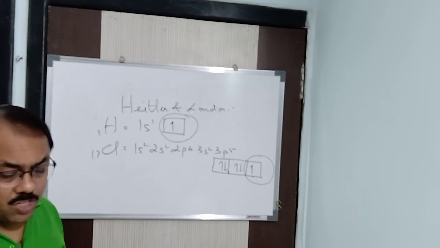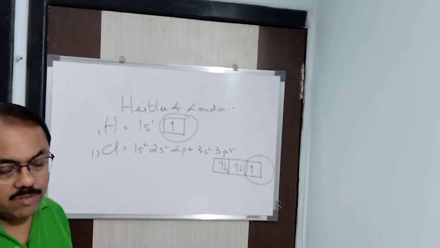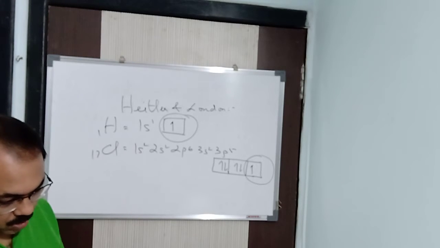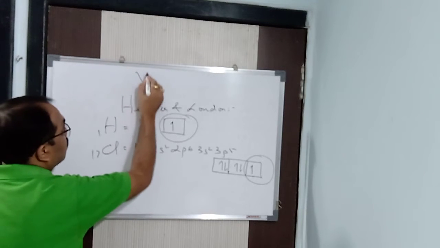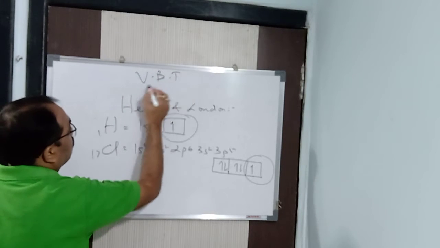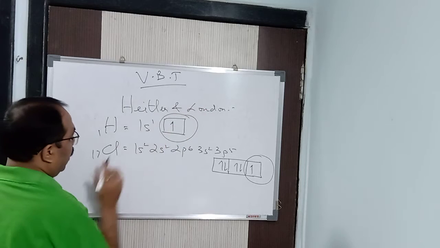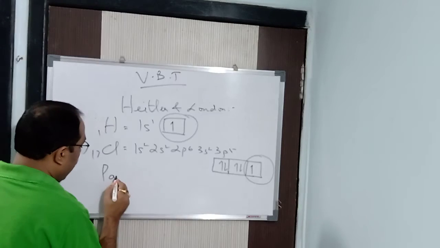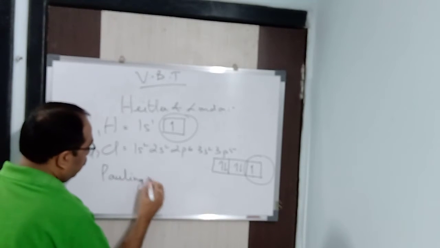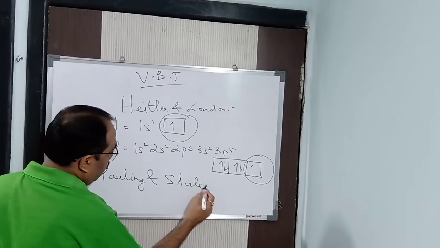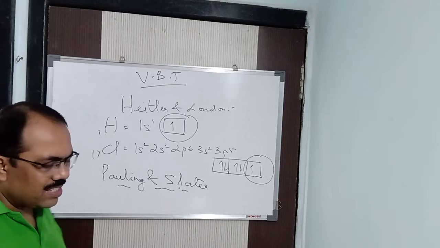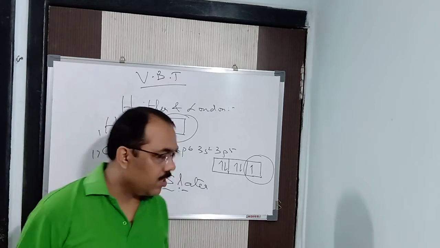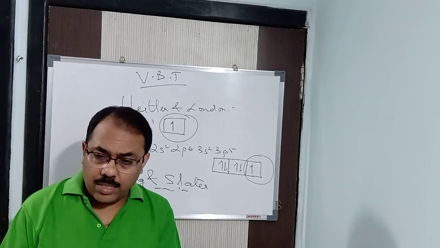But the postulates of this valence bond theory, VBT, were not given by Heitler and London. They were given by Pauling and Slater, who took it forward.